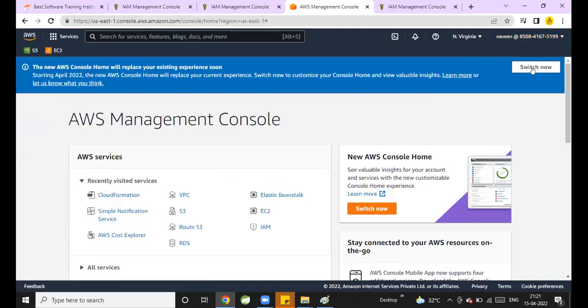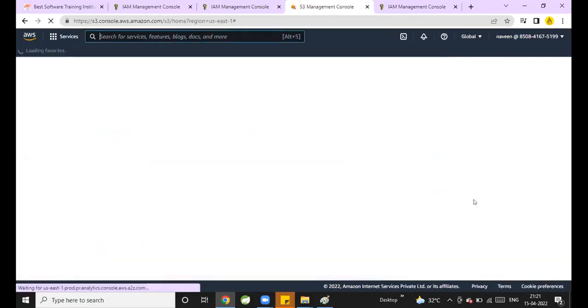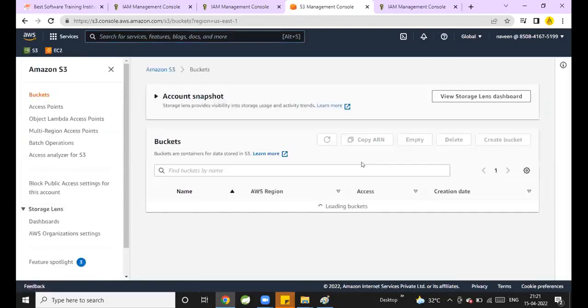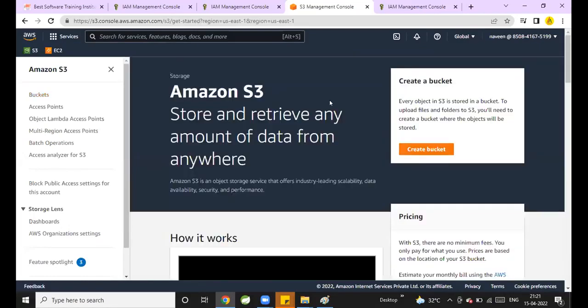Now I logged in to the Naveen account. What policy is Naveen having in the AWS? S3. Can he do anything in the S3? No, sir, only read. Now go to S3. Naveen is the user, he's having the S3 policy. Oh, you don't have permission to list a bucket. I think it will take some time for that permission to take effect in identity and access management. Now try to go to buckets, Amazon S3.